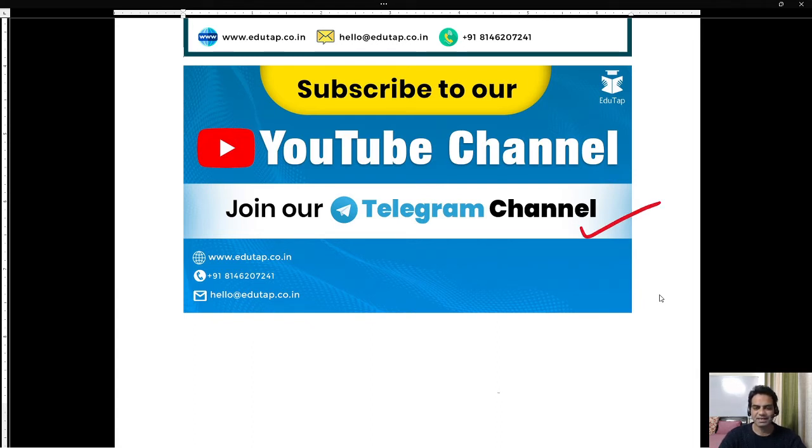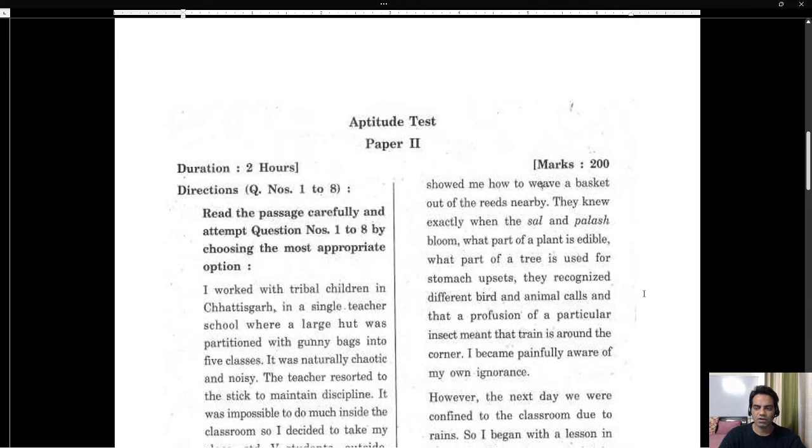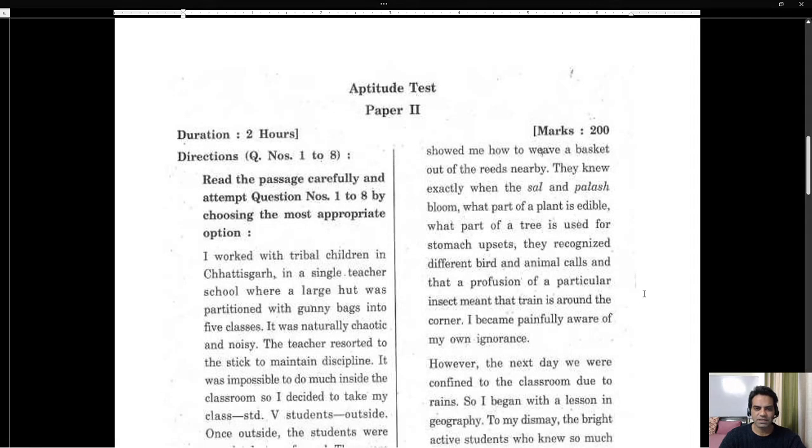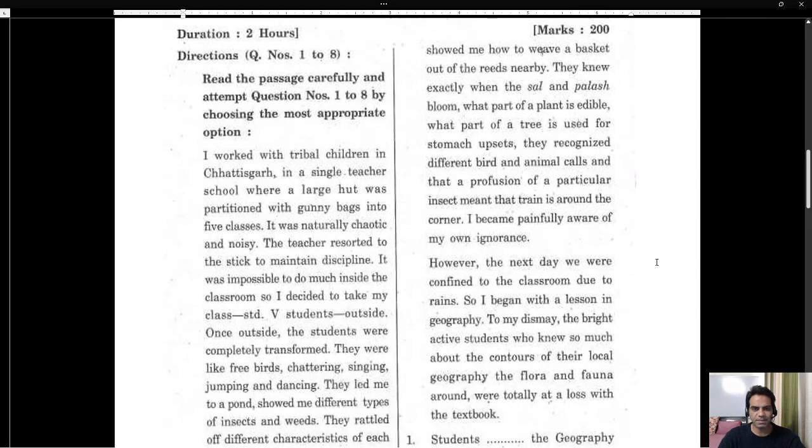So guys, without any further ado, let's start with the practice question. So we are beginning with the actual paper of the year 2016. So guys, we will read the paper, we will try to solve the passages, and step by step we'll cover all the papers like this. So first was the aptitude test, and in this the first question was your reading comprehension passage. So let's read the passage and let's try to solve it together. So there are 7-8 questions based on this, and we'll step by step cover all the questions. So let's read the passage first.